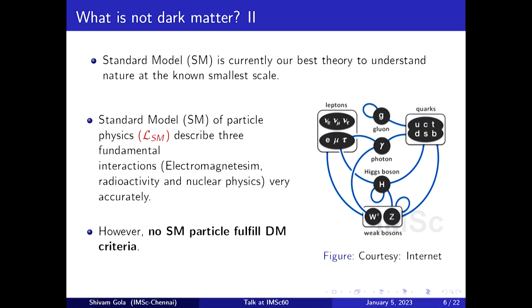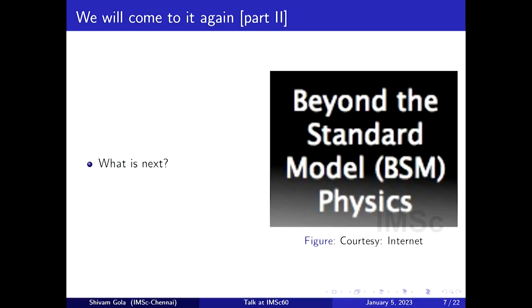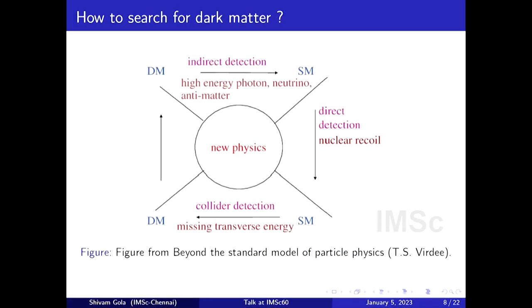None of the standard model particles satisfy those features. So the standard model has no dark matter candidate. If dark matter is not in the standard model, and not in cosmology, meaning black holes and neutron stars are not dark matter, then what is it? That is what we ask, and this leads to something called beyond the standard model of physics. We will come to it again.